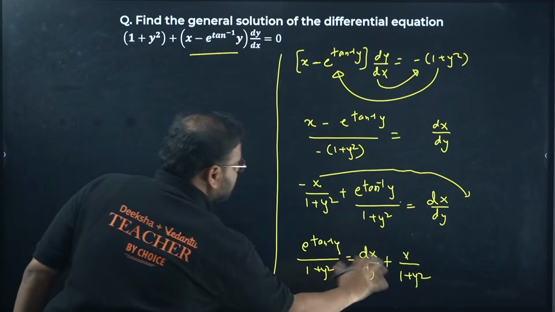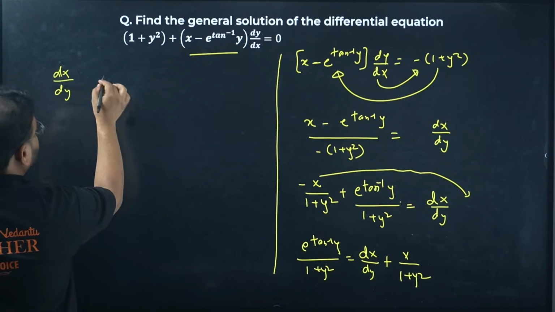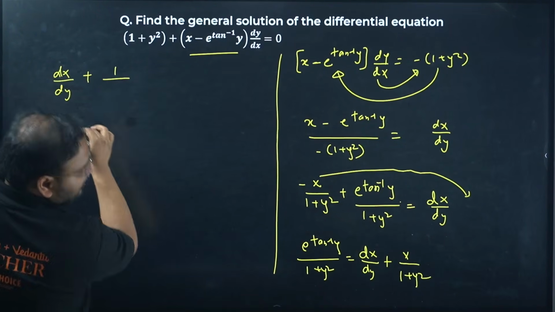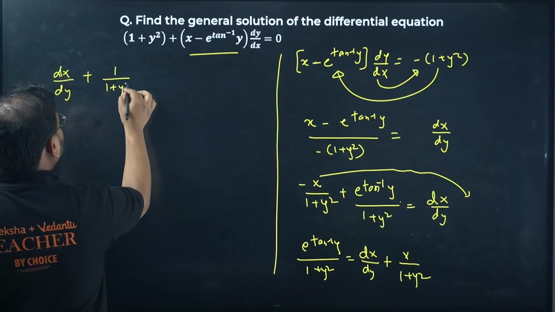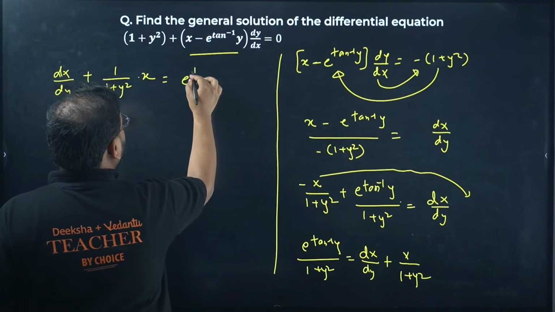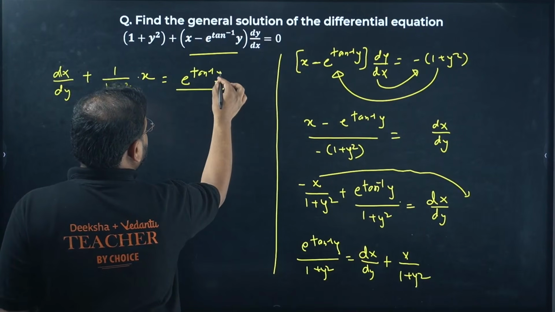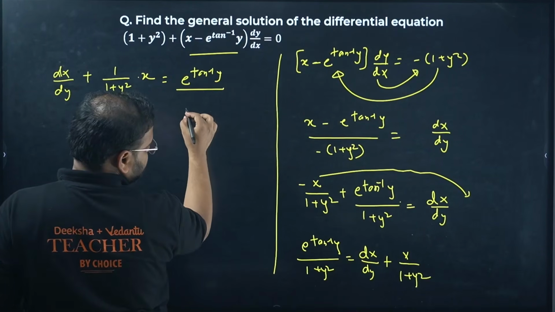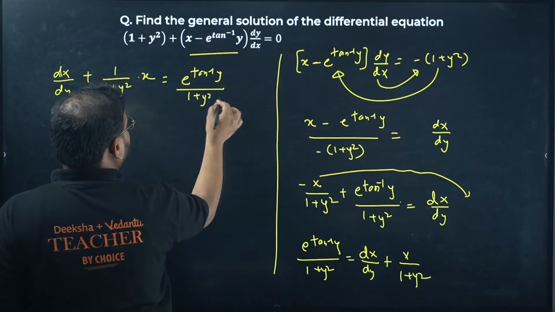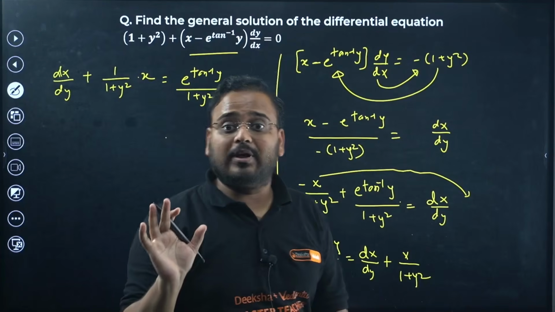So I'll just switch back this equation. I'll get here dx upon dy plus 1 upon 1 plus y square into x equals to e power tan inverse of y upon 1 plus y square. Now if you compare, you'll get the value of p and q very clearly from here.